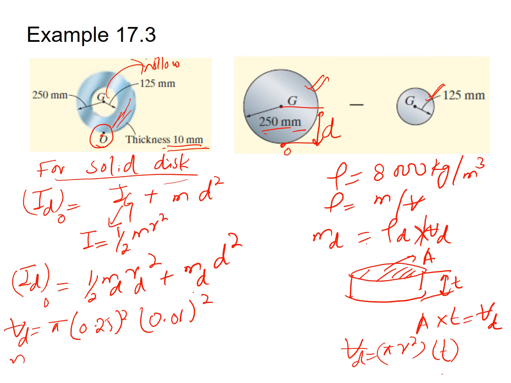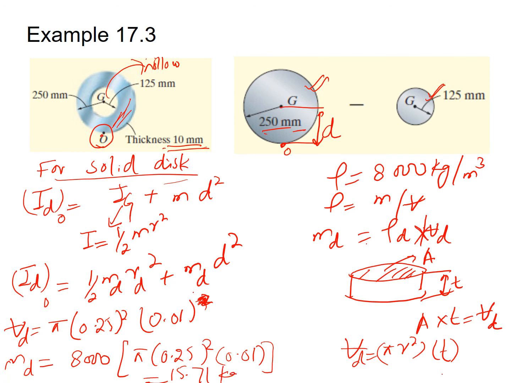So Md, the mass of the disk, will be equal to 8000, which is the density, times pi times 0.25 square times 0.01. Sorry, this is not squared. Which is equal to 15.71 kg.